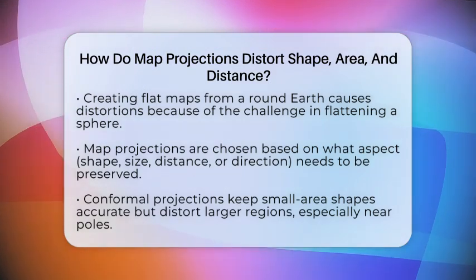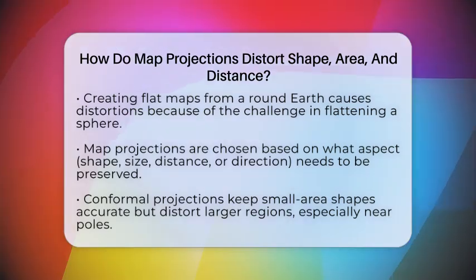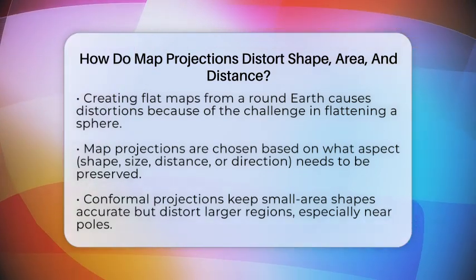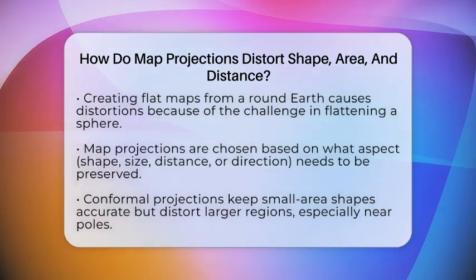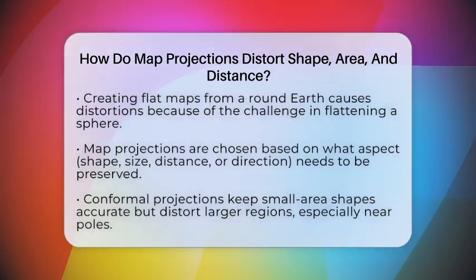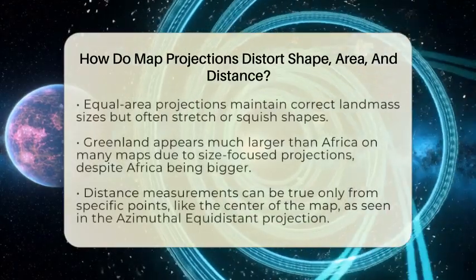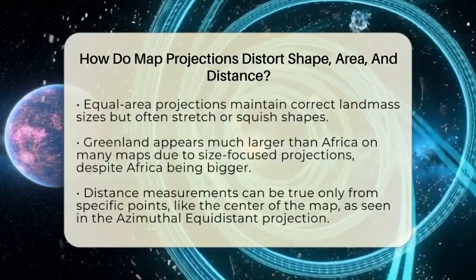comes with trade-offs. Some map projections keep shapes looking correct in small areas, called conformal projections. But when you look at larger regions, the shapes can stretch or squish. For example, countries near the poles might look oddly stretched or distorted compared to their real shape. This happens because the map is trying to keep angles and shapes accurate in small spots but can't do that everywhere.